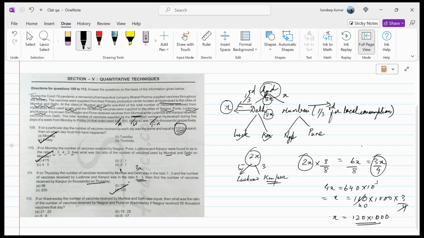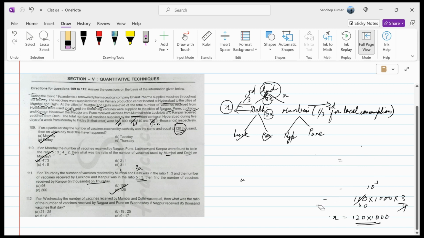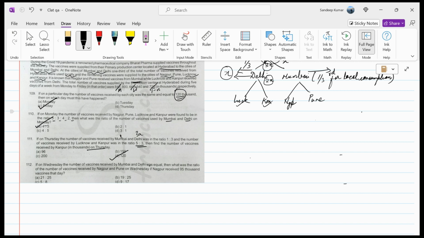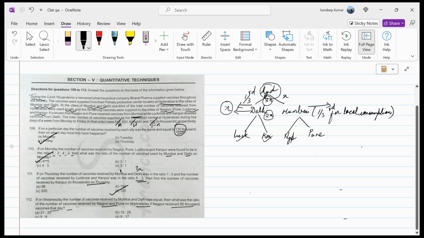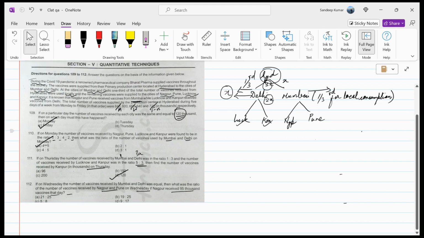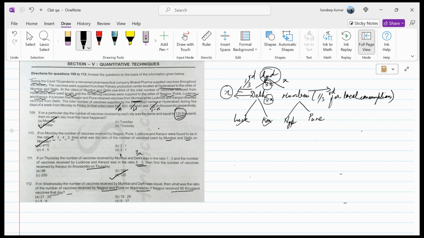Now, let's have a look at question number 112. That is again a simple question to answer. Let's have a look at the question and we'll be able to solve it easily. If on Wednesday the number of vaccines received by Mumbai and Delhi was equal, then what is the ratio of the number of vaccines received by Nagpur and Pune on Wednesday if Nagpur received 95,000 vaccines on that day? So, the question that we are having here is if the number of vaccines received by Mumbai and Delhi was equal on a particular day. The total number of vaccines that we are looking at